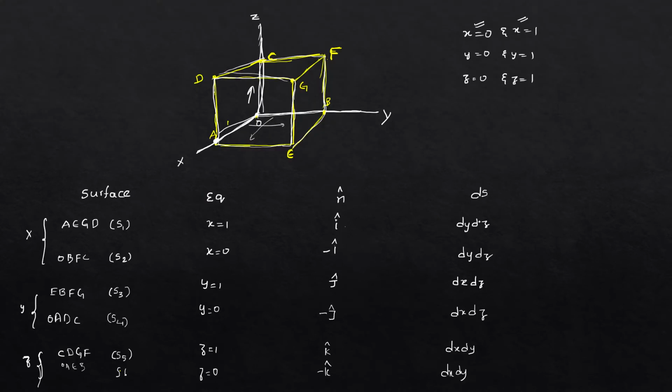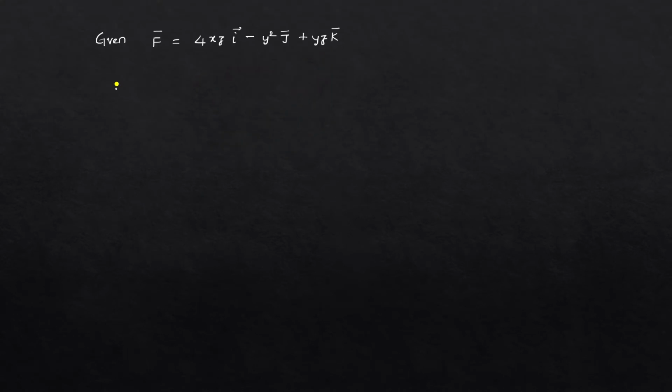Now we'll find the divergence of f bar. The divergence formula is very simple: i bar into dou f bar by dou x plus j bar into dou f bar by dou y plus k bar into dou f bar by dou z.